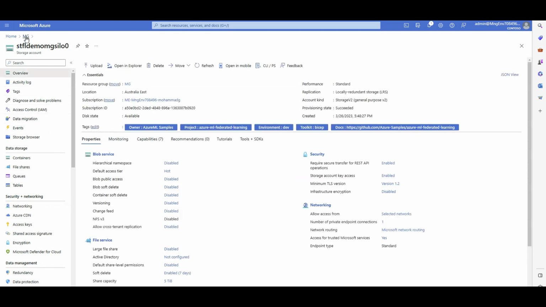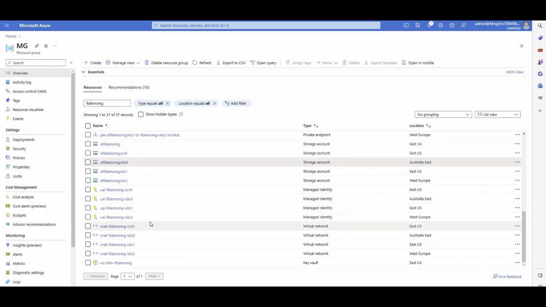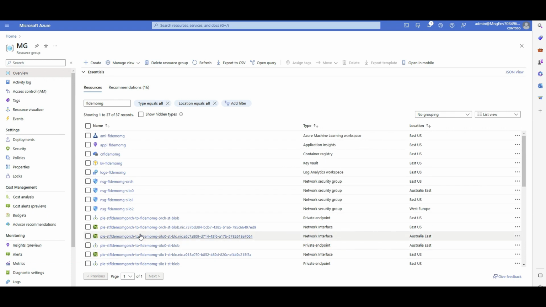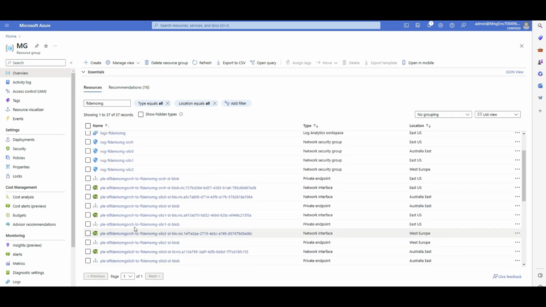Coming back to the resources created by this accelerator, I have managed IDs created for the computes, the virtual networks we talked about, and a key vault that is also storing the Kaggle username and key that we talked about. Network security groups and interfaces are created for those virtual networks as well.